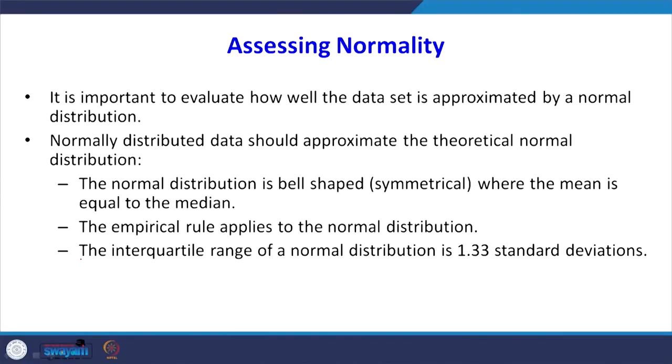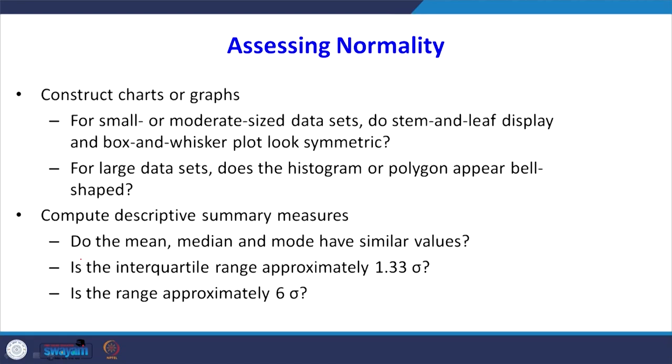It is important to evaluate how well the data set is approximated by a normal distribution. Normally distributed data should approximate the theoretical normal distribution: the normal distribution is bell shaped, where the mean is equal to the median. The empirical rule applies to the normal distribution. The interquartile range of a normal distribution is 1.33 standard deviations. These are ways to test the normality.